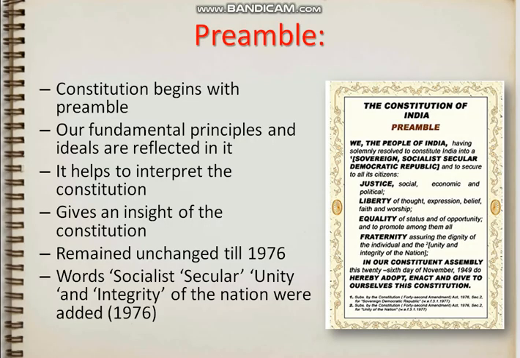The first main aspect of the constitution is the preamble. We had already seen in the previous lecture about the preamble, and this is the photograph of the preamble. The preamble is the beginning of the constitution. Our fundamental principles and ideals are reflected in it. What is the main principle of our country? What are the main rules and regulations on which our country is laid? That is reflected in this particular piece of paper.